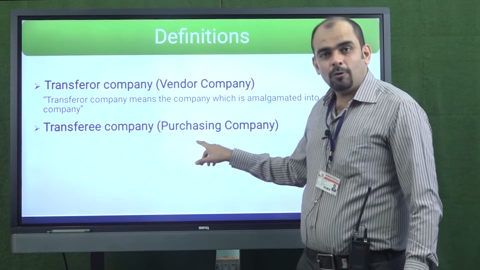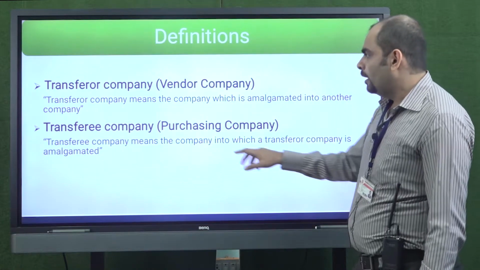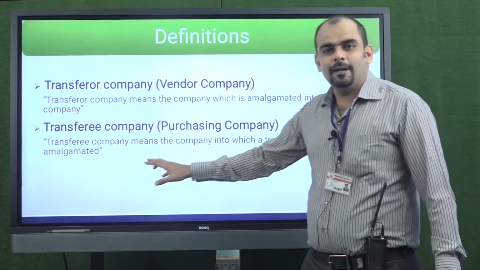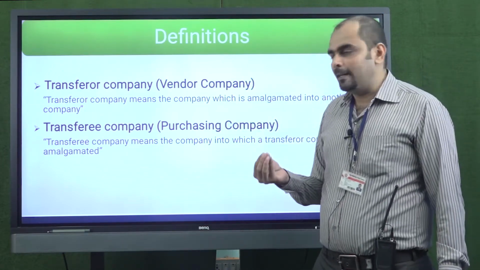That is why we call the transferee company the purchasing company. So transferee company means the company into which a transferor company is amalgamated. Now let us try to understand these two concepts in terms of an example.